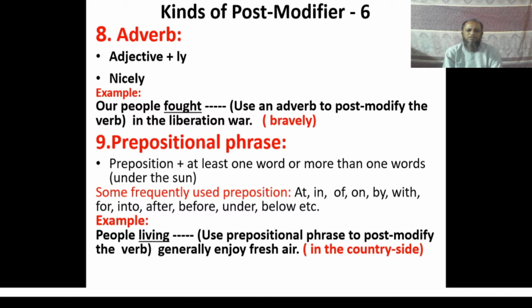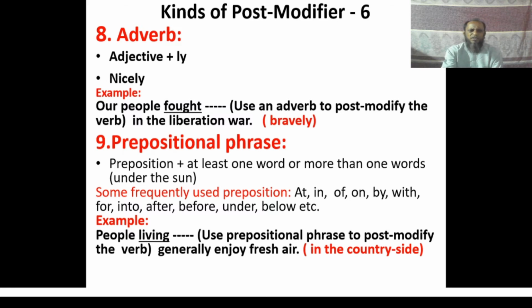The target word was the verb living, and we have to use prepositional phrase to post modify this very verb word living. Generally enjoys fresh air. So according to the meaning of the sentence, the prepositional phrase in the countryside has been used here to complete the answer. So the complete answer is: people living in the countryside generally enjoy fresh air.